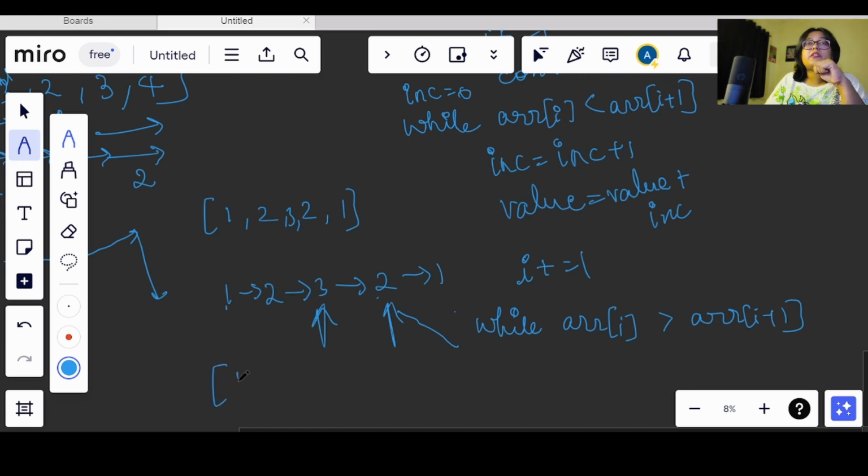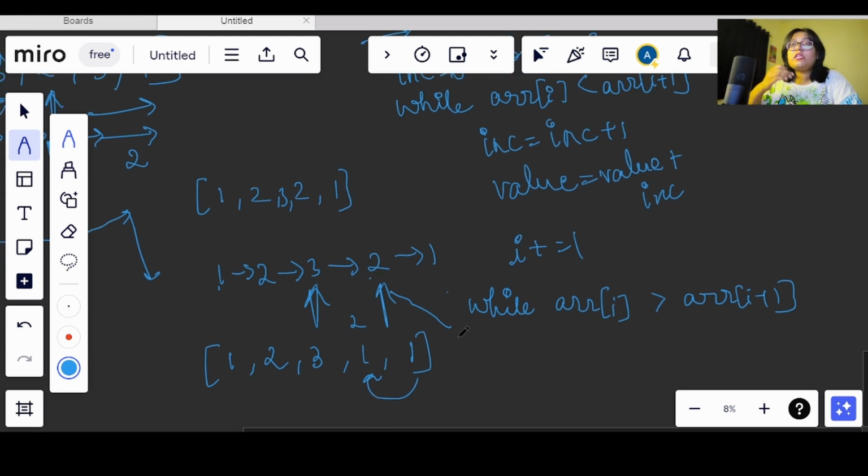What would be our expected answer for this? 1 2 3. Again this will get 1 and 1. According to this, as we are moving from left to right, it will get this value. But here, if we are moving in the reverse order, this 2 should get 2 candies, right? Like in the previous one we were doing. So in order to keep a check for that, we will count the falling values also, or decreasing values also. So we will take a decreasing count, and every time we are decreasing the value, we will add it in our answer.